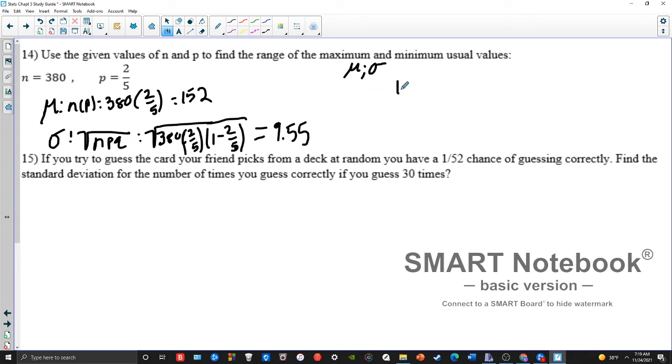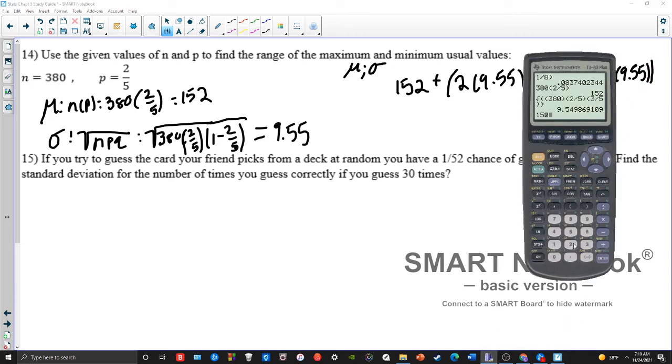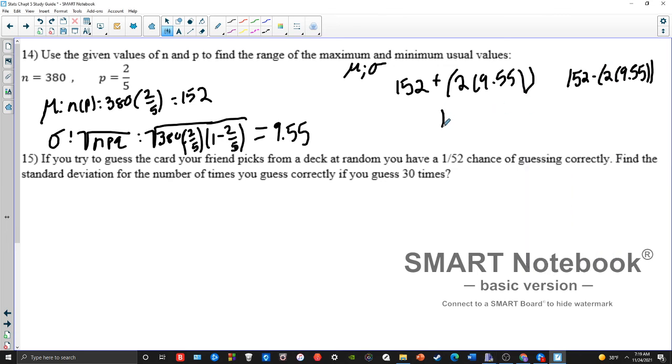So I'm going to take my average and add it to 2 deviations. So 2 times 9.55. That's my upper bound. And then my lower bound is my average minus 2 deviations. So on my calculator here, 152 plus 2 times 9.55. Boom, I get 171.1. That's my upper bound for my usual values.